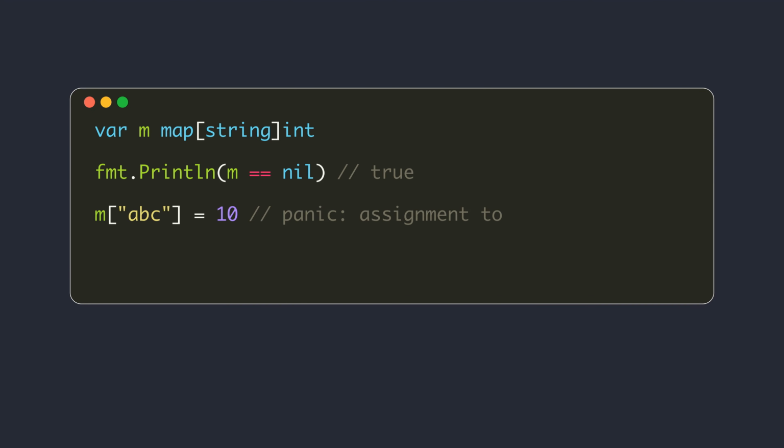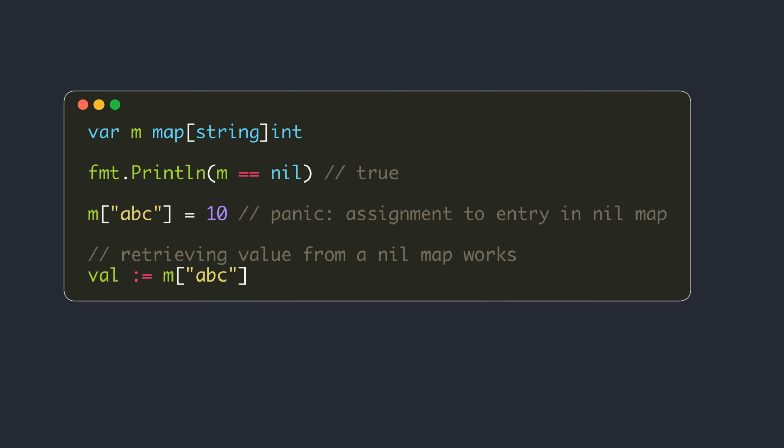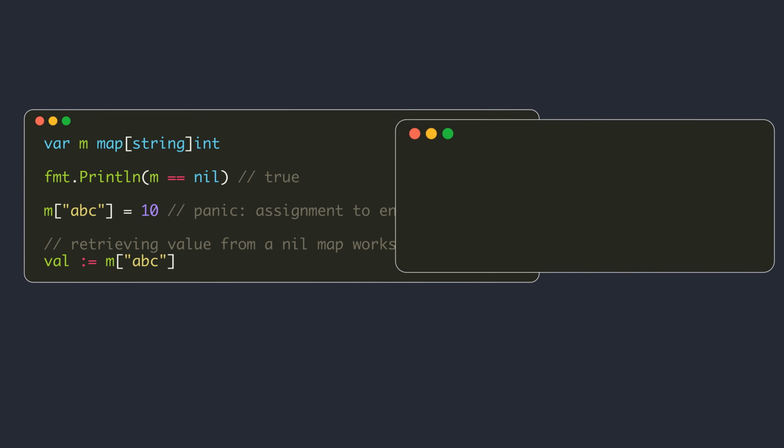The zero value of a map variable will be nil. If you try to put some value in a nil map, the program will crash at runtime. Retrieving value from a nil map works and will return the zero value of the element type. In this case, the value type is an integer, its zero value is the number 0. So a nil map is not very useful.